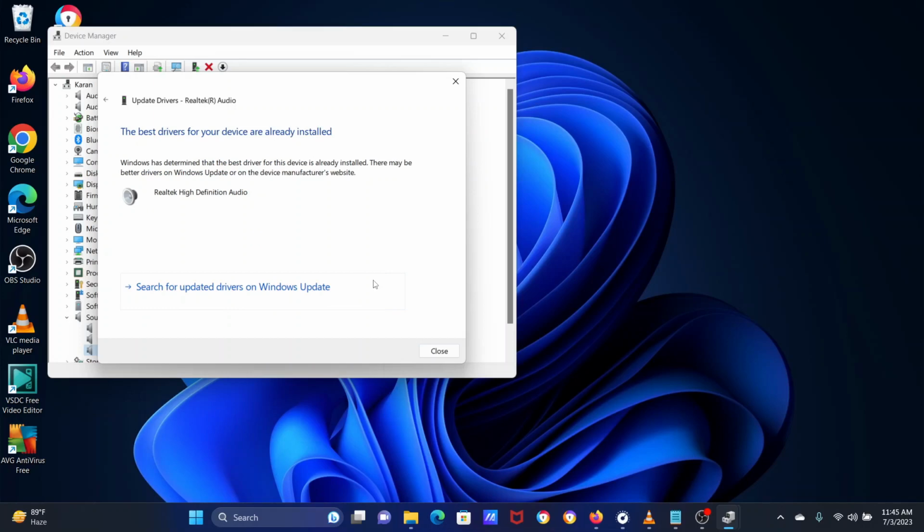The second solution is to set your speaker as default device. Search for sound in the Windows search bar. Click on Change Sound Systems.